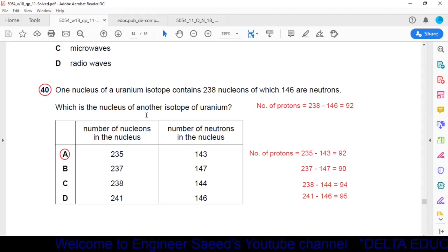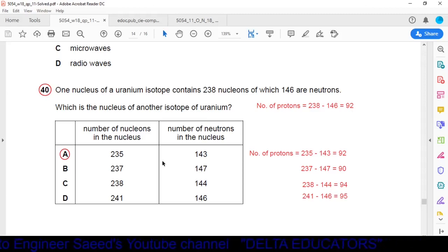Which is the nucleus of another isotope of uranium? What is meant by isotope? Isotopes have the same proton number but different neutron number. Now we have been given four options. Out of the four options we have to find in which option the number of protons is the same but the number of neutrons is different. In the given isotope, the number of protons is 92.